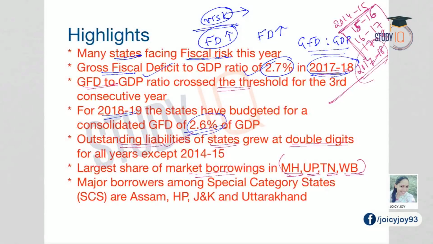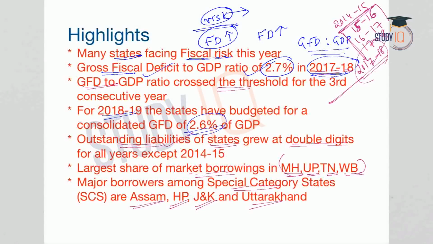So these states borrow largely from the market. And major borrowers among special category states: certain states are given the special category status, and among them, the major borrowers are Assam, Himachal Pradesh, Jammu and Kashmir and Uttarakhand. So these are the major borrowers among special category states.